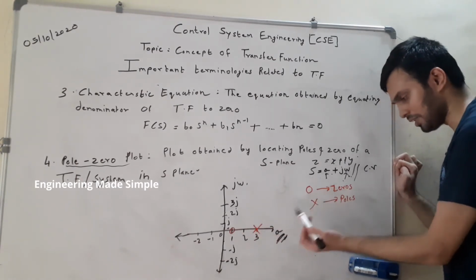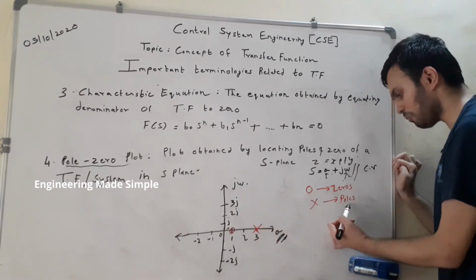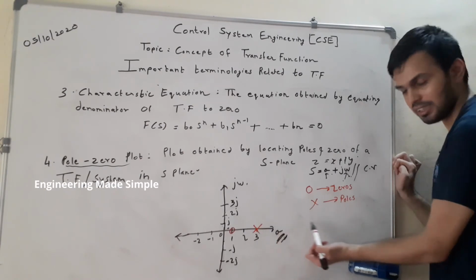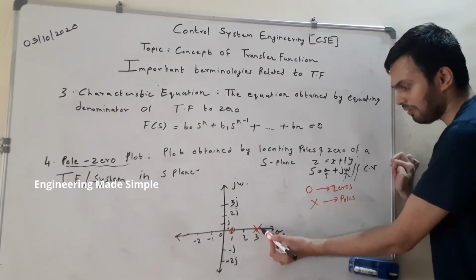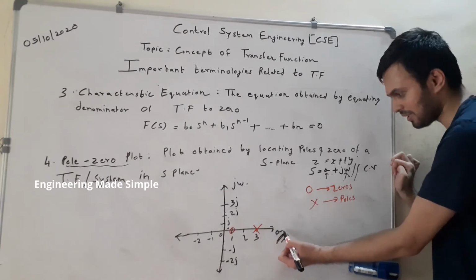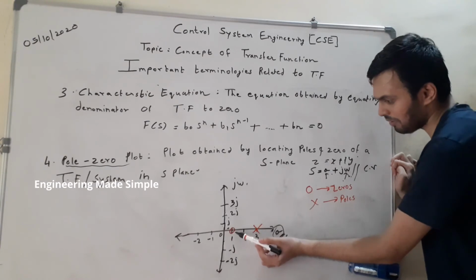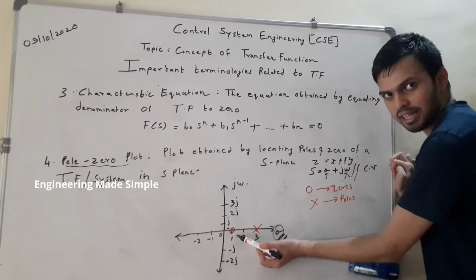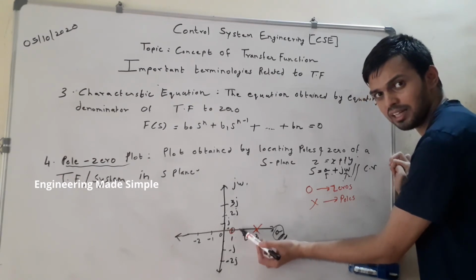Zeros are denoted by a small circle in the pole zero plot, and poles are denoted by a cross mark. So if I obtain a pole at 3, I will put a cross over 3, because 3 is on sigma, that is, the real axis. Supposing I have a 0 at, let's say, 1, and it is on the real axis, then I would encircle it because it is a 0.